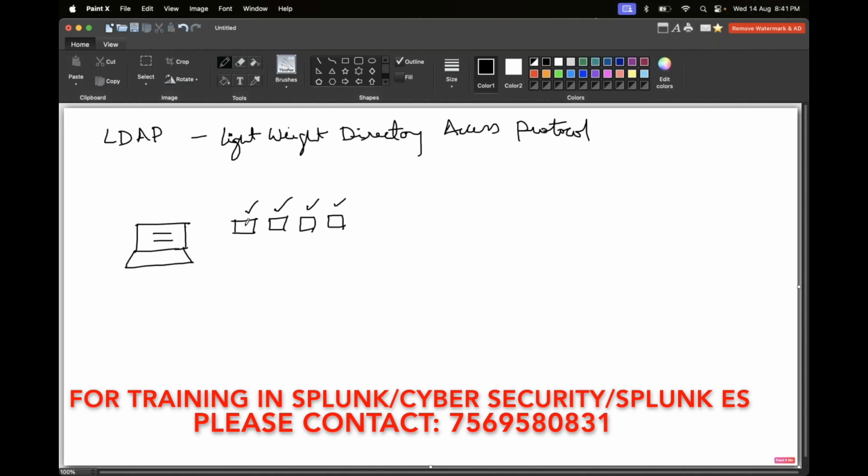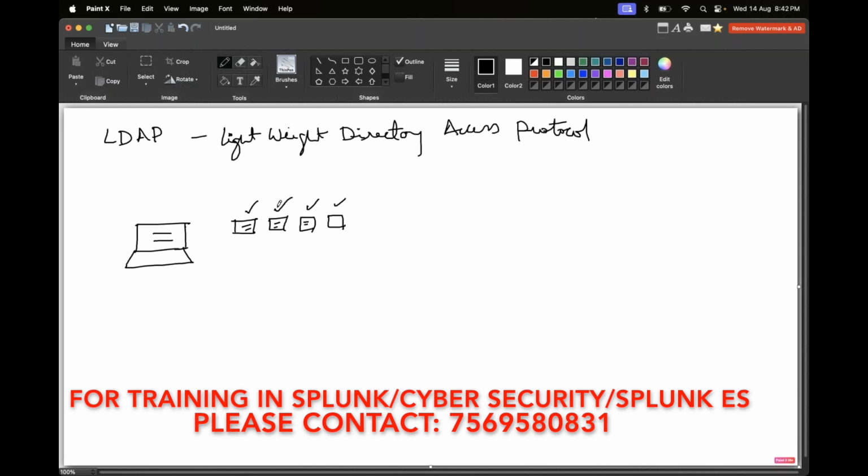Because this is the portal, this is a website, again you have to log in over here, right? And in my request portal, I have to log in over here. In my transport portal, I have to log in over here. So once after logging into your computer, if for each and every portal you have different login IDs, can you remember? No, right? It is very tedious.